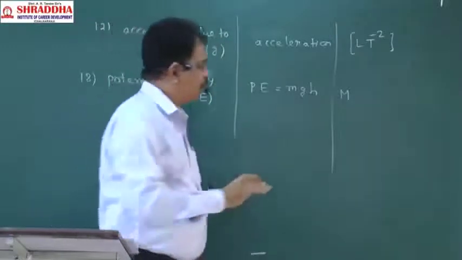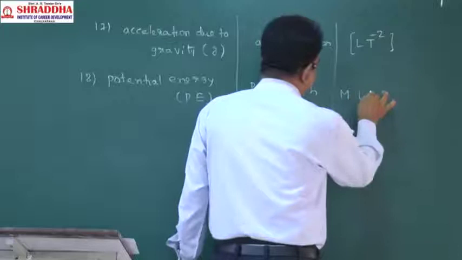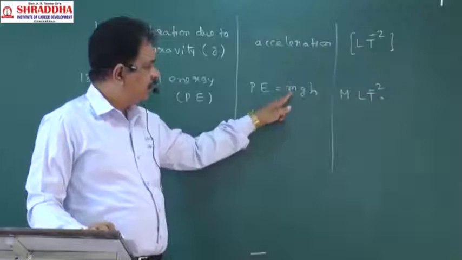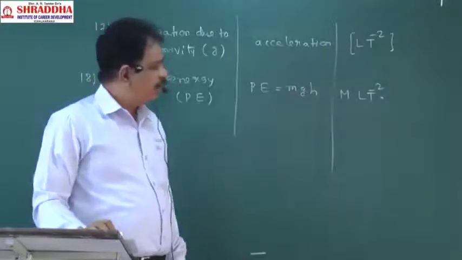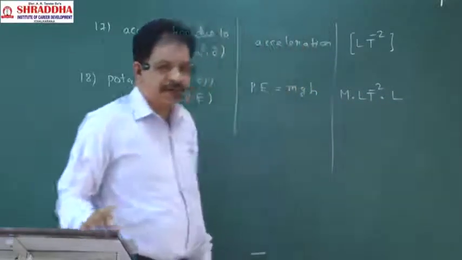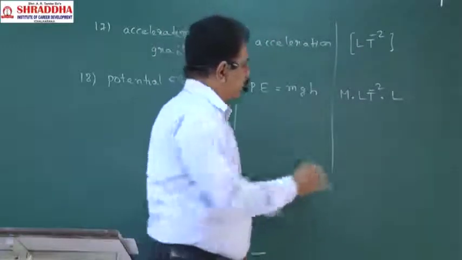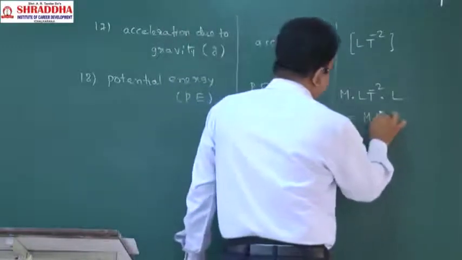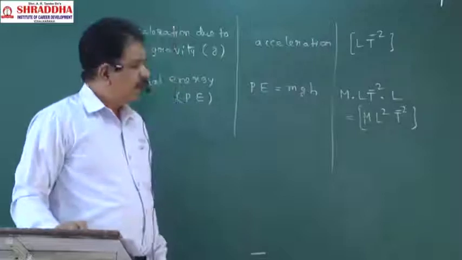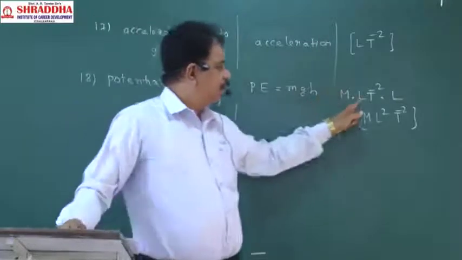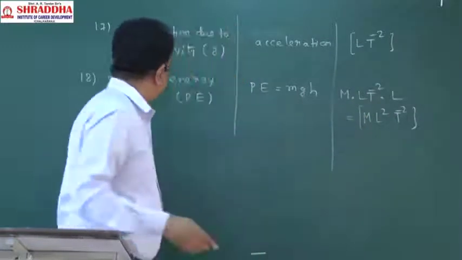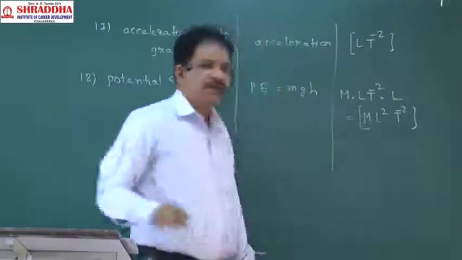G dimensional formula will be LT power minus 2. Mass dimensional formula will be M. G dimensional formula will be LT power minus 2. H dimensional formula will be L. Then how much will we get finally? M L square T power minus 2. That is the dimension. M L into L square T power minus 2. That is the dimensional formula of potential energy.